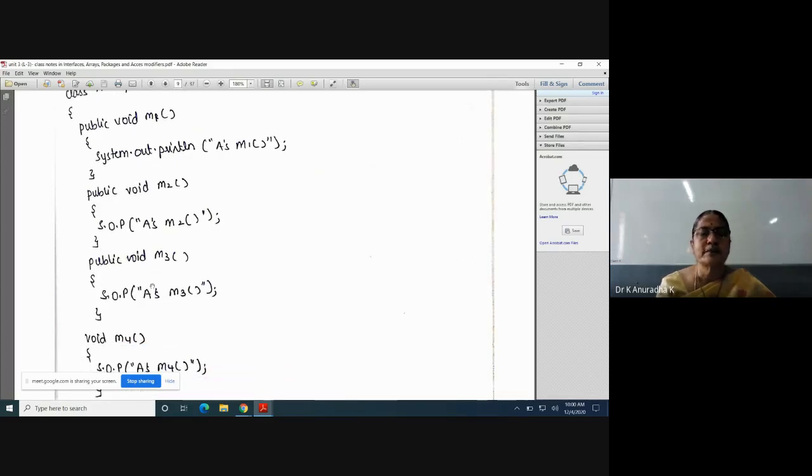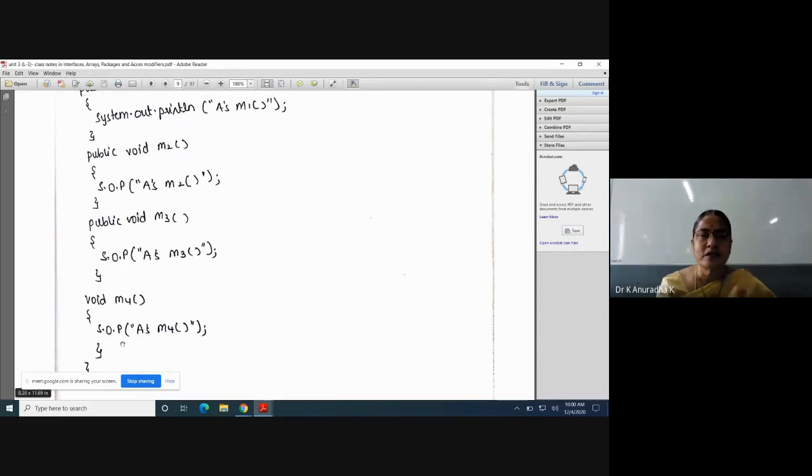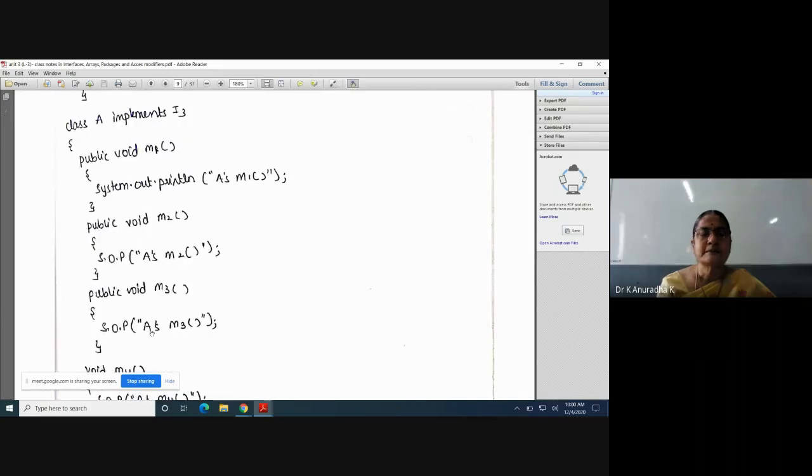In addition to providing the implementations to all the three abstract methods of I3, it can write its own methods, that is M4. So M4 is the own method of class A, whereas M1, M2 and M3 are the methods of the interface I3. Because I3 extends I1 and I2, means I1 and I2 abstract methods are inherited to I3. So I3 has three final variables and three abstract methods. That's why whenever this class implements I3, it has to provide implementations to all the three abstract methods M1, M2 and M3. That's it. And inside class A, we can access three final variables. They are A, B, C.